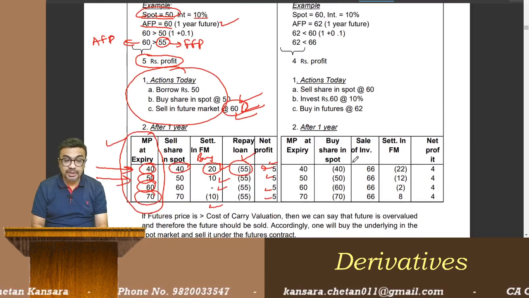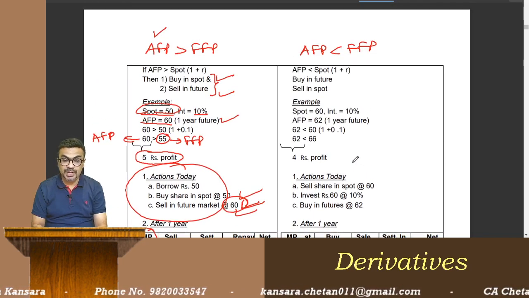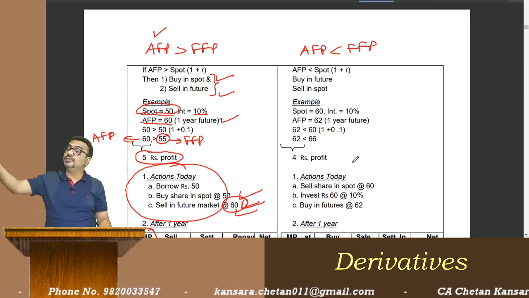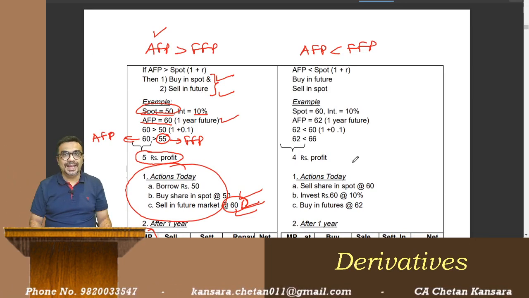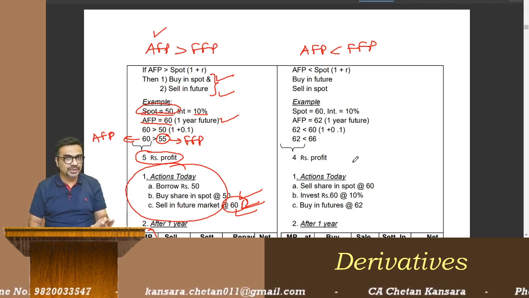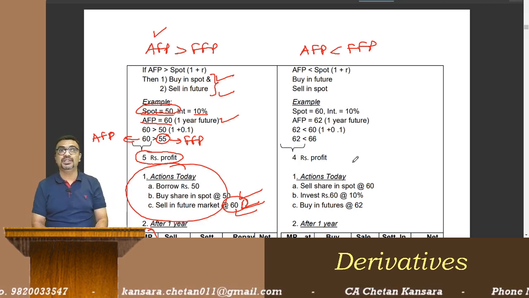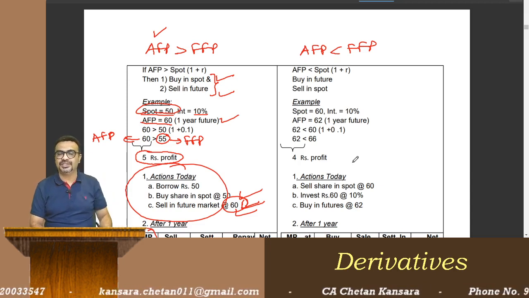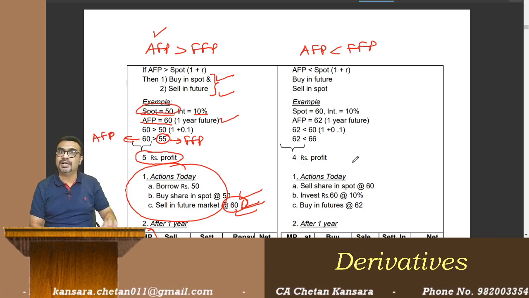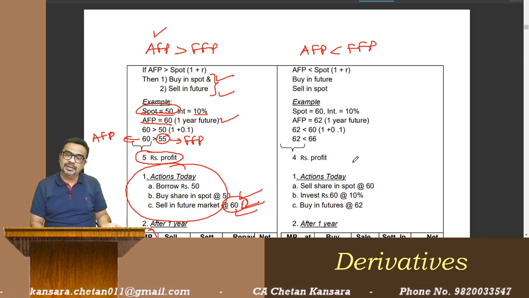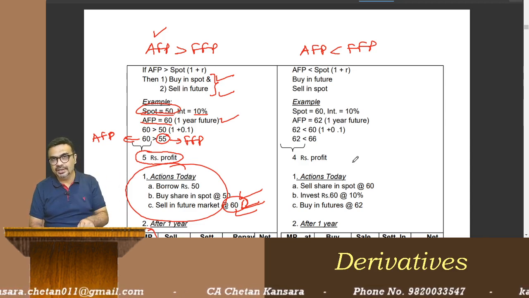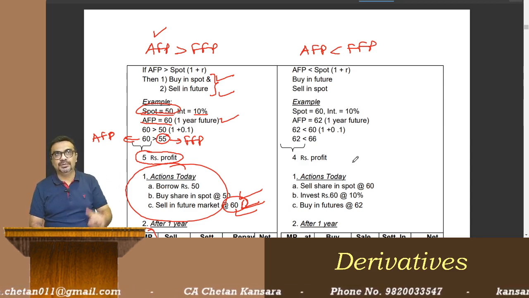Okay, now the other possibility. Actual future price is less and the fair future price is more. Actually, the future price going on the market is less. That means the futures are undervalued. They are underpriced. They are trading at a lower price. They are cheap in the market. So we should buy. If you are buying in future market, you have to sell in the spot market.